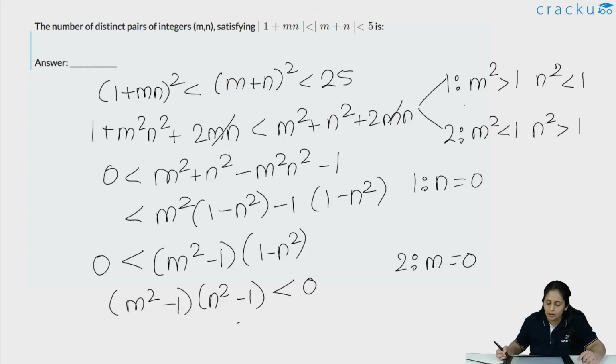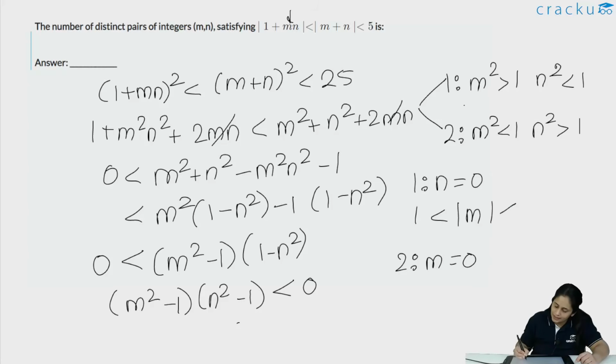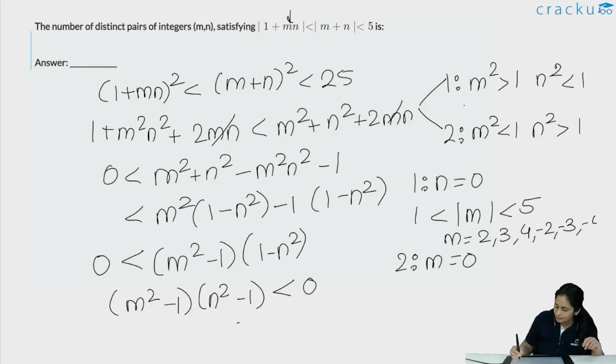Now in both cases, what happens to our original equation? If n is 0, this term becomes 0. So essentially 1 has to be less than modulus of m, which has to be less than 5. Now in this case, what values can m take? m can take the values 2, 3, 4, and it can also take negative values because of the modulus. It can take minus 2, minus 3 and minus 4. So m can be 2, 3, 4 or minus 2, minus 3 and minus 4.